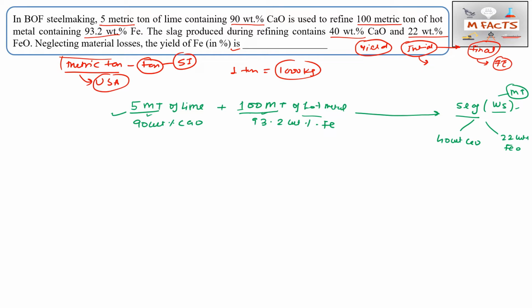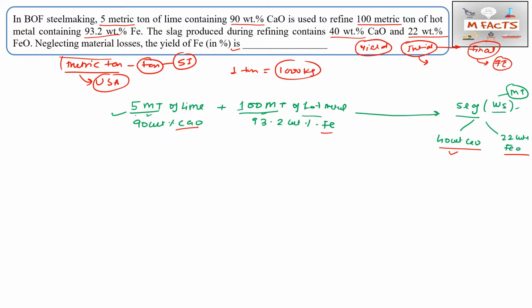Two things are here: CaO and Fe. In this case they have given the slag but did not give the weight of slag. So we need to calculate the weight of slag, so that we will be able to calculate the CaO in that slag and the FeO in that slag. So we will first balance the CaO. Why? Because they are asking about the yield of Fe.